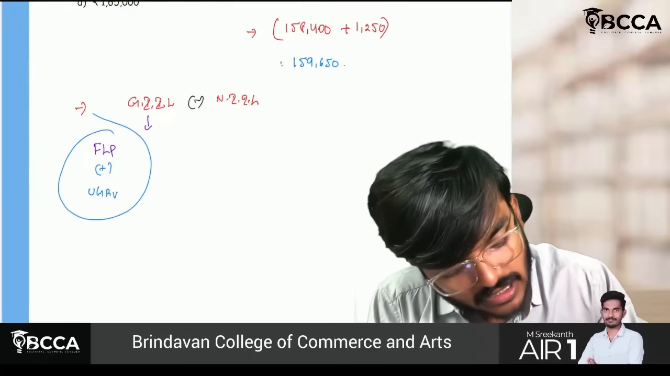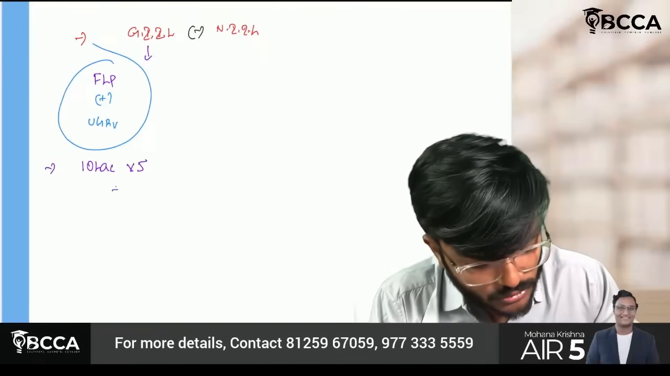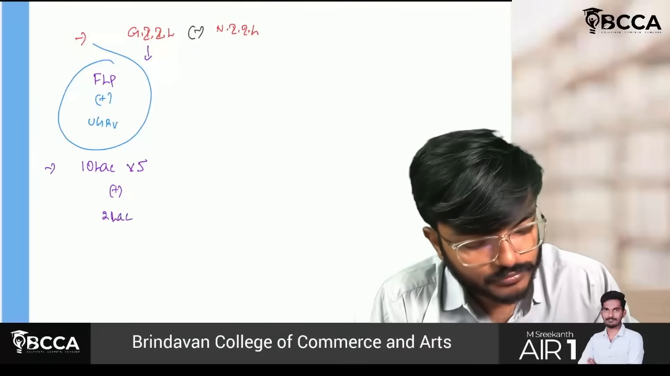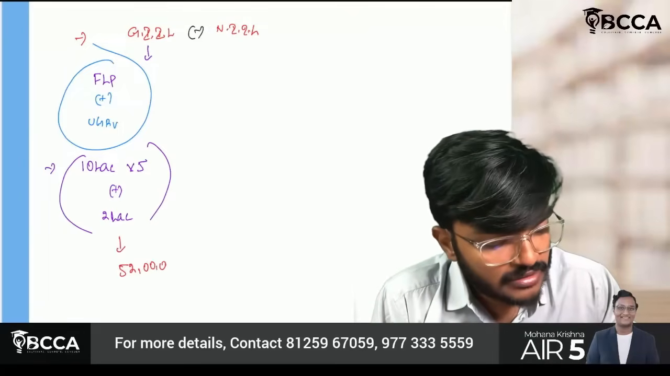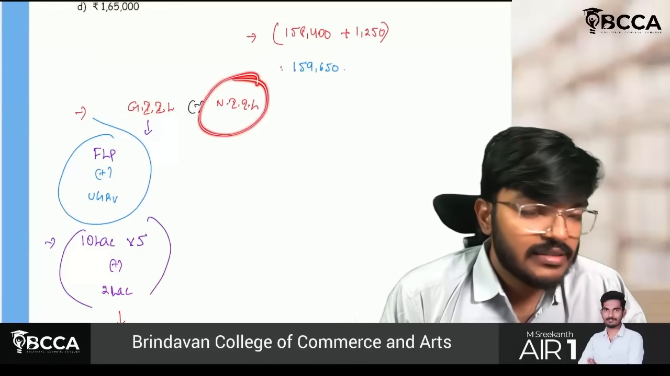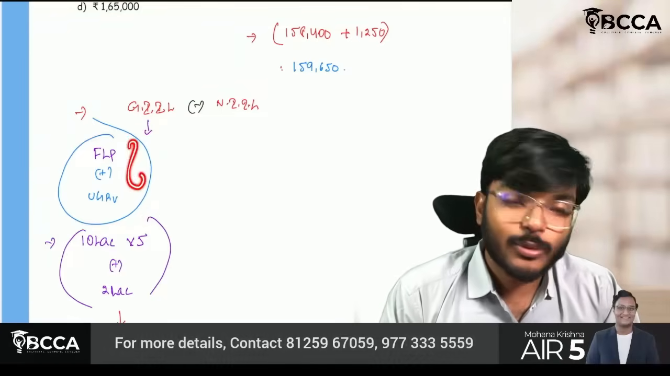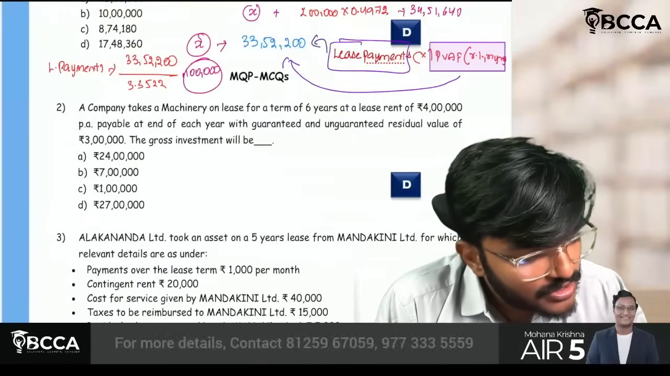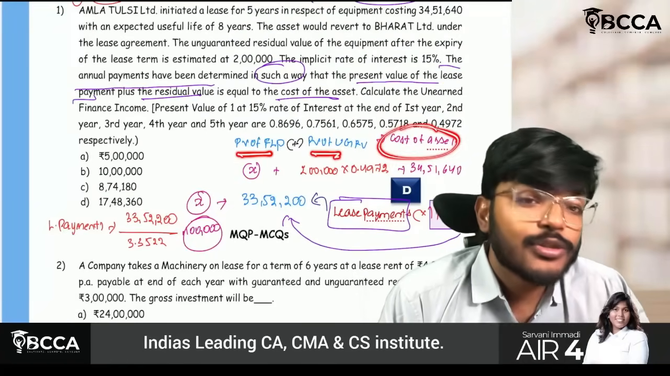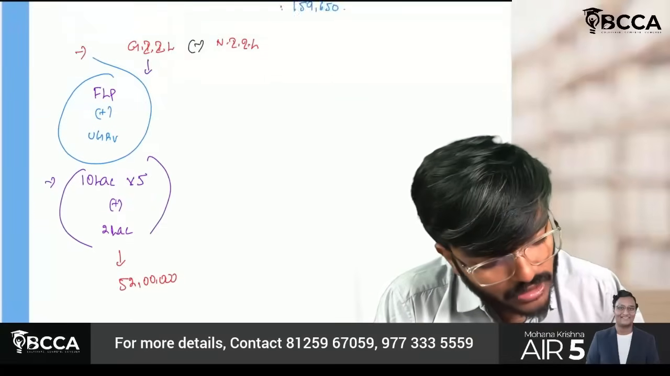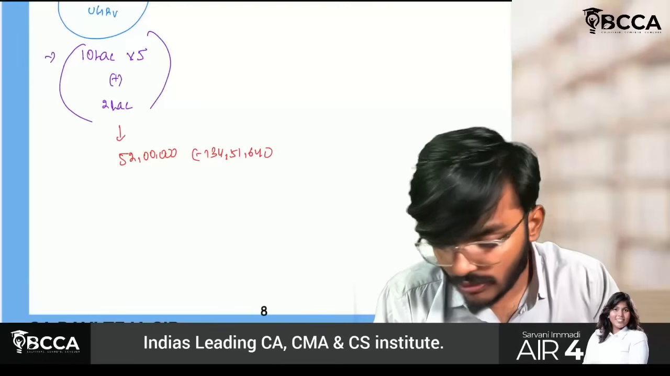Sir, what is the value of future lease payments? 1 lakh we have calculated into 5 years, plus, sir, what is UGRV? UGRV value is 2 lakh. So, sir, my gross investment is 52 lakh. But sir, what is your net investment in lease? Net investment in lease is nothing but the present value of these two items. So if I calculate the present value of these two items, it will definitely come to this figure, which is the cost. That's what they have given in the question. PV of FLP plus PV of UGRV equals the cost, which means 34,51,640.